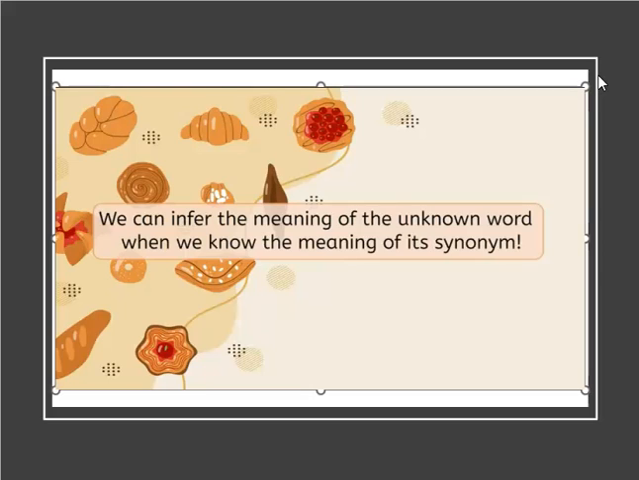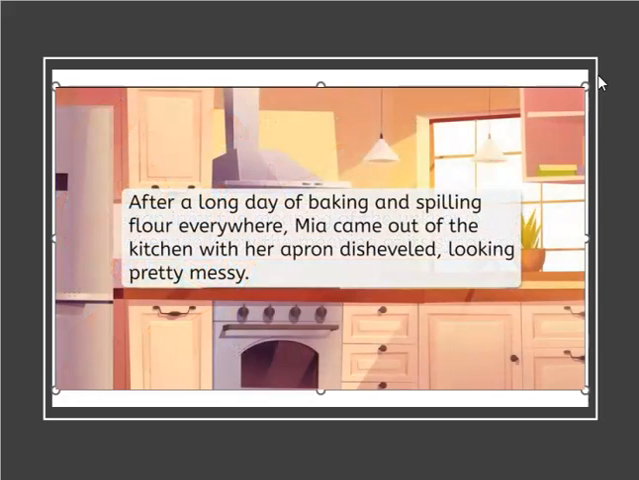Let's look at some synonym context clues. We didn't get to try any cinnamon rolls earlier, but we can still think about baking. Let's look at some examples. After a long day of baking and spilling flour everywhere, Mia came out of the kitchen with her apron disheveled, looking pretty messy. Looking at this example, the word disheveled is pretty unfamiliar.